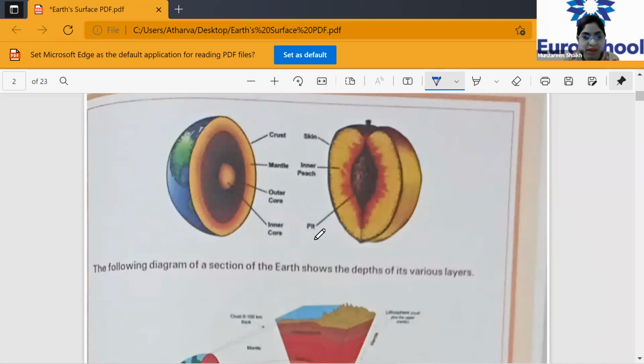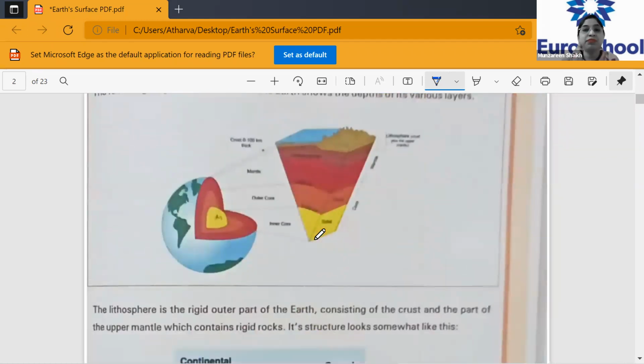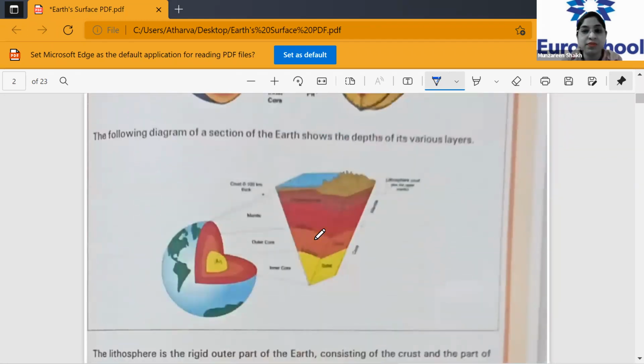Now the next diagram. Before I continue further, please make a note: all these diagrams are very important. In this particular chapter you have many diagrams, and you might get a question to draw a diagram. So you have to practice all the diagrams in your class workbooks.